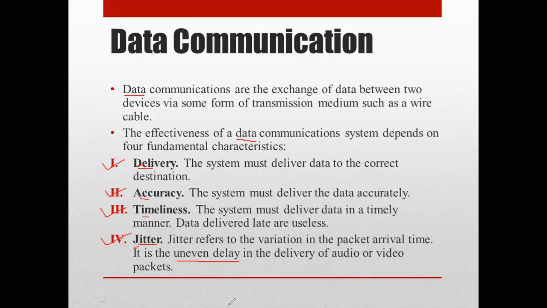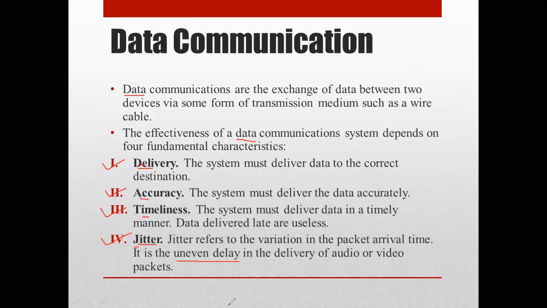For example, let us assume some packets are sent within 1 minute. Some of the packets arrive with a delay of 1 minute and others with 2 minutes delay. So uneven quality in the video will be the result.